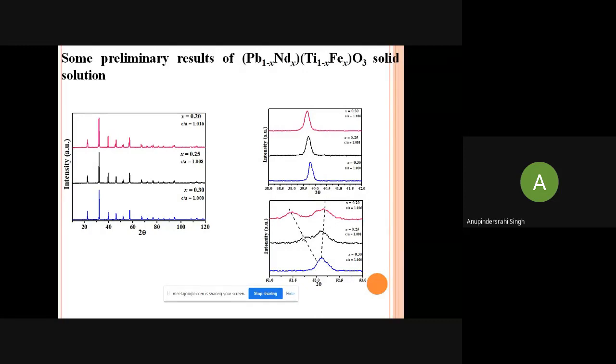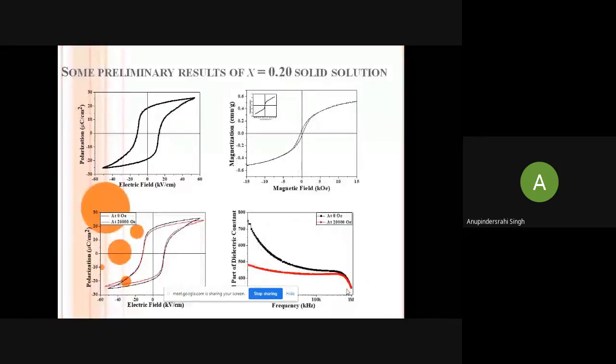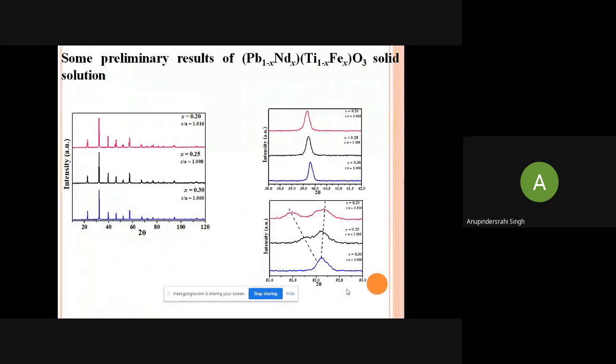I'll simply show that in figure C, the splitting of the peaks is there. That splitting of the peaks gives the information that this is a tetragonal structure.